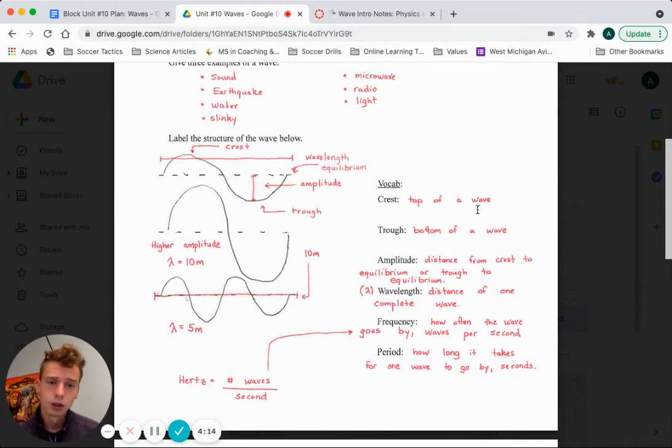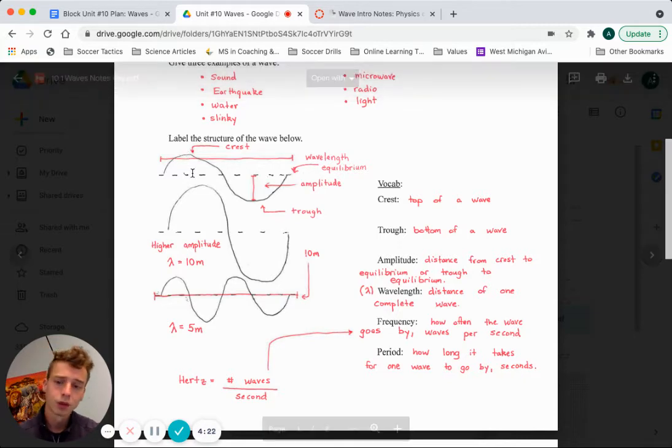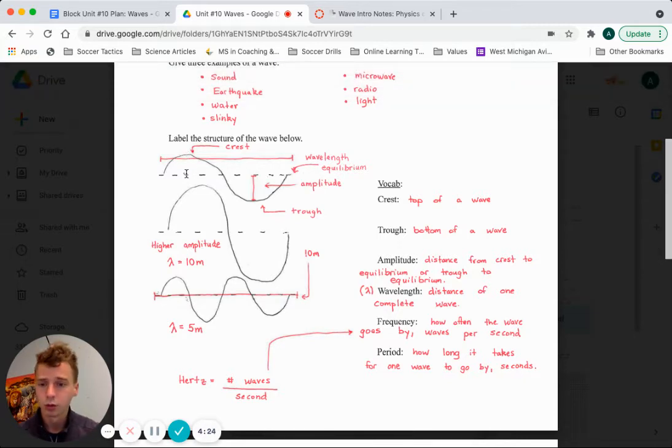Amplitude. This is the distance from crest to equilibrium or trough to equilibrium. Okay, so from one extreme down to equilibrium. Equilibrium would just be this middle point, right? Let's say this is a string, for example. If the string did not have a disturbance going through it, equilibrium would be where it was, right?